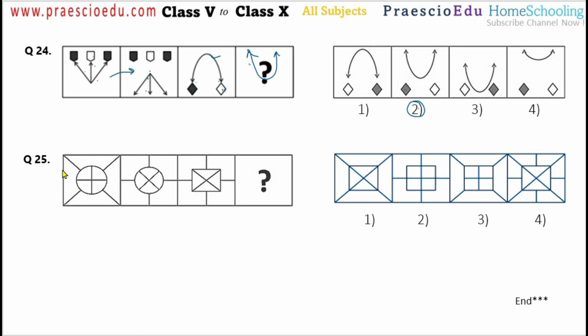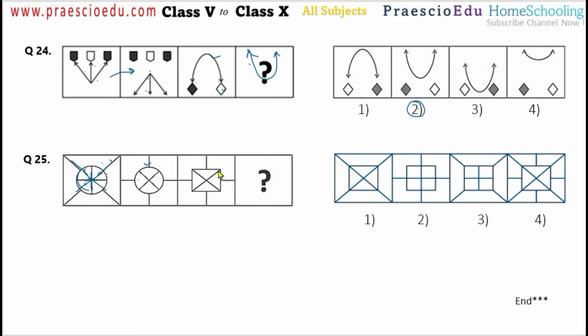Now question number 25. Here there is a small circle, and the circle stays the same, but inside the circle there is an addition symbol, and behind the circle there is a cross symbol. This is the cross, but due to the circle this line is getting hidden. So behind there is a cross, and in front there is an addition, or plus sign. In the next figure, this addition symbol goes to the back, and the cross comes to the front, but the circle stays the same.